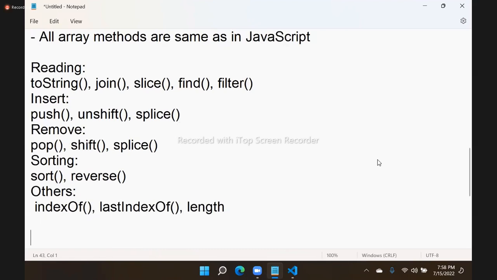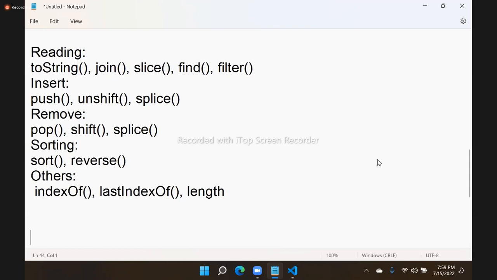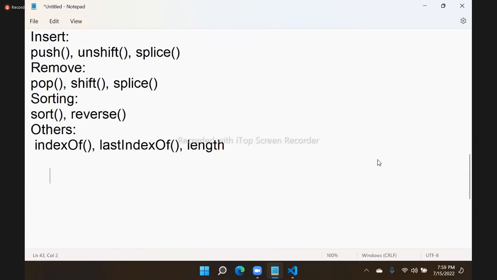All these array functions are same, no change. Whatever array methods you have learned in JavaScript, same array methods are used. Only the way of declaration is different. Declaring and initializing values into array is different. That is the only thing you have to learn. The rest of options are same. Everything is similar. Next, we don't need to concentrate much on these because already we know them in JavaScript. Another one, non-primitive types, we have an object type.